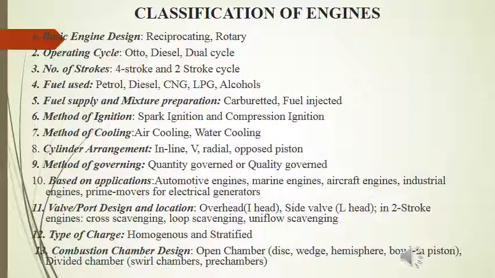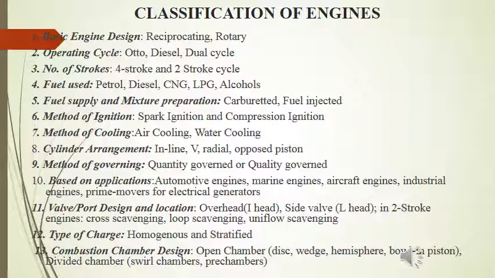V engine is a common configuration for IC engines in which cylinders and pistons are aligned in two separate planes or banks, so that they appear to be in a V shape when viewed along the axis of the crankshaft.